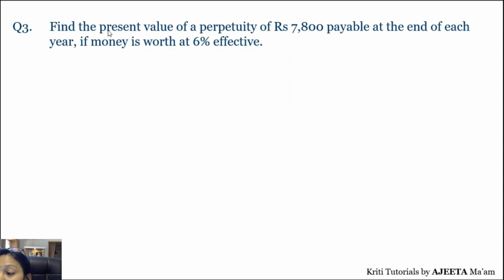Find the present value of the perpetuity of ₹7,800, that is 7,800, payable at the end of each year if money is worth at 6% effective. That's also the same. So present value of perpetuity, payable at the end. जब हमारा at the end होता है तो हमें कौन सा फॉर्मूला यूज करना है, अब तो सबको याद हो गया होगा, PV is R upon I. So what is your R here?